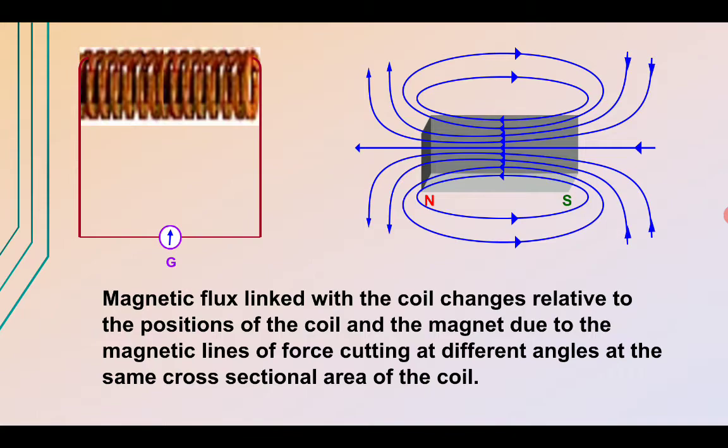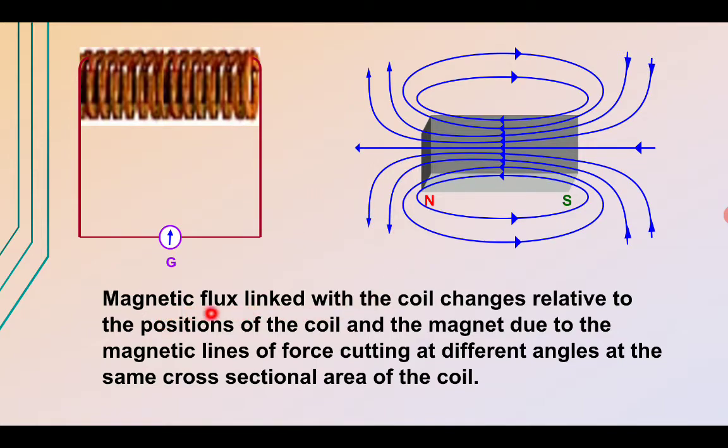We have this bar magnet, and these are the magnetic field lines represented for a bar magnet. This is the north pole, this is the south pole. Magnetic field lines emerge out of the north pole and enter the south pole, making a loop. When the coil is brought close to this bar magnet, it again behaves as a bar magnet, and because of this change in magnetic flux, current is induced in the solenoid.